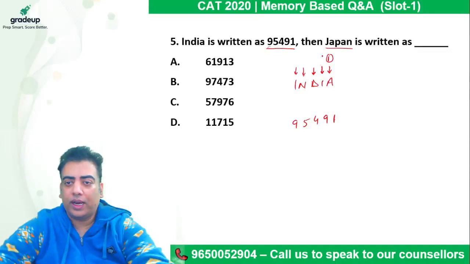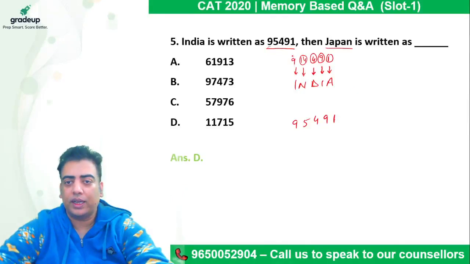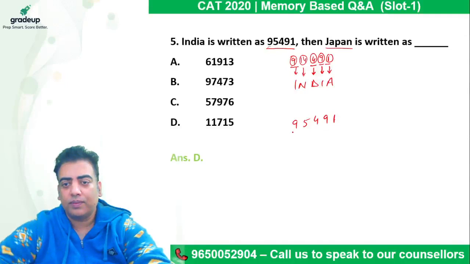The position of I is 9, position of D is 4, position of N is 14, and position of I is again 9. So we can clearly see 9491 are reflected here in the very same order.